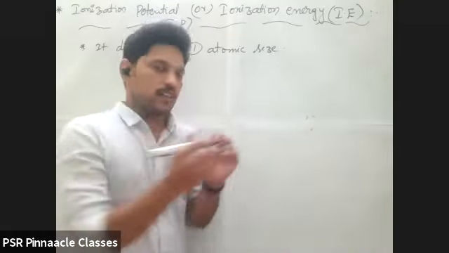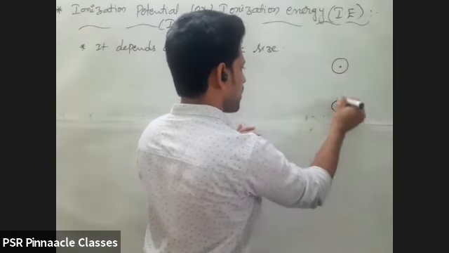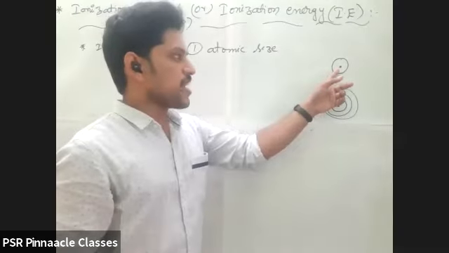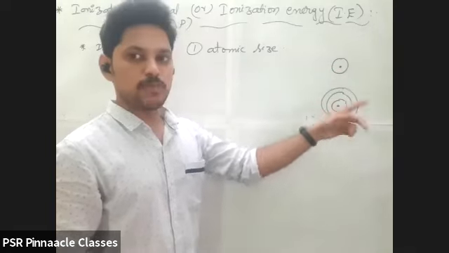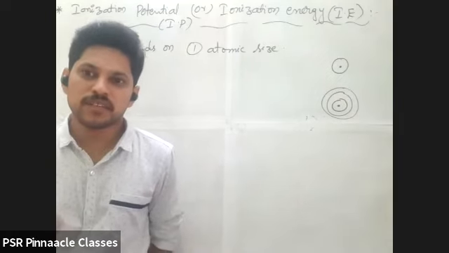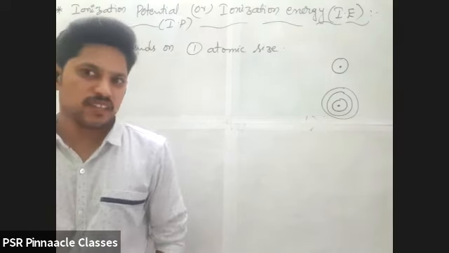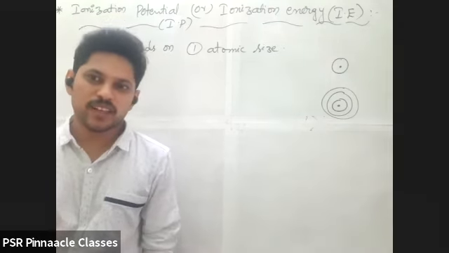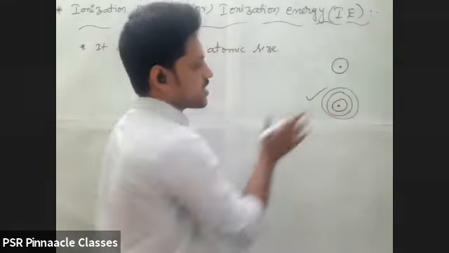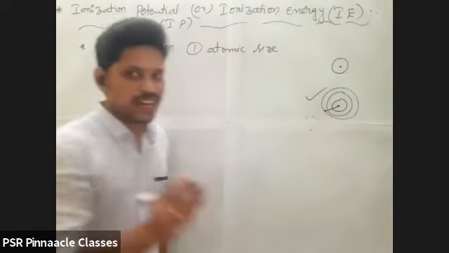See once: one atom has a small size, and another atom has a large size. From which can we remove the electron more easily, the first or the second? The second one, because the radius is more, so the attraction force from the nucleus on the outermost electron is less.